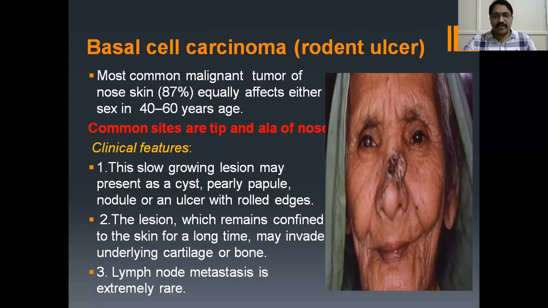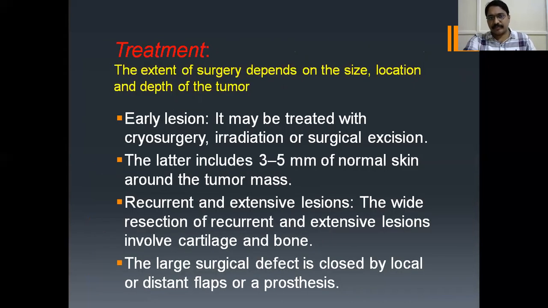Okay, the lesion which remains confined to the skin for a long time may invade underlying cartilage and even bone. Lymph node metastasis is extremely rare in case of basal cell carcinoma, also known as rodent ulcer. This is the most common malignant tumor of the nasal skin.